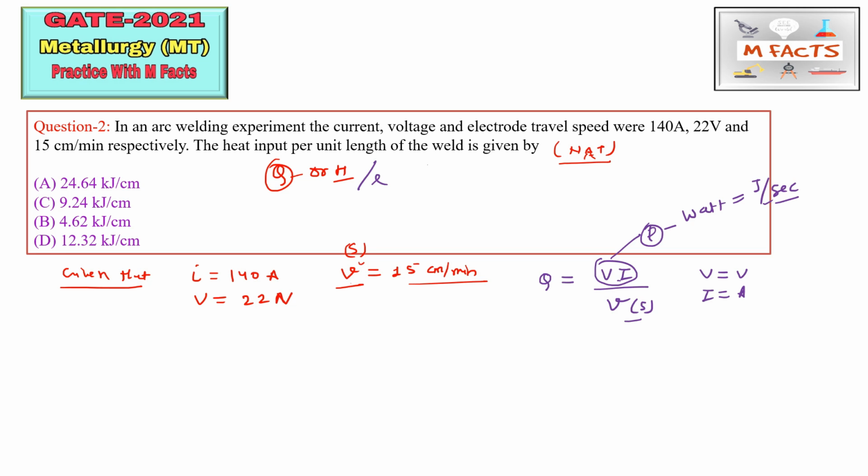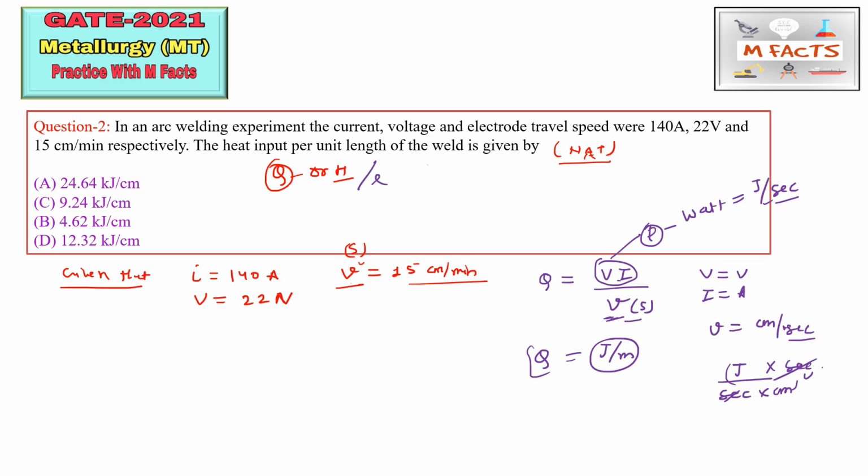Okay, so welding speed is given in centimeter per minute. Whenever you put this V value, that is speed, always put it into length per second. Because whenever you balance this unit, joule per second multiplied by centimeter multiplied by second, only the second will cancel, and joule per centimeter will be our unit for calculating the heat per unit length. And if it is in minutes, you cannot cancel the minutes against the seconds.